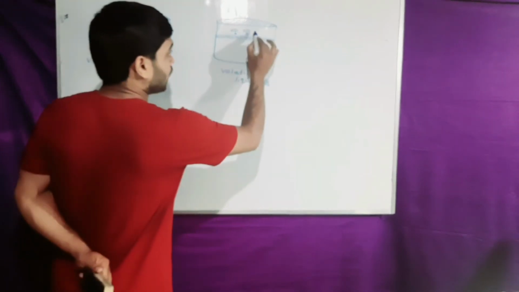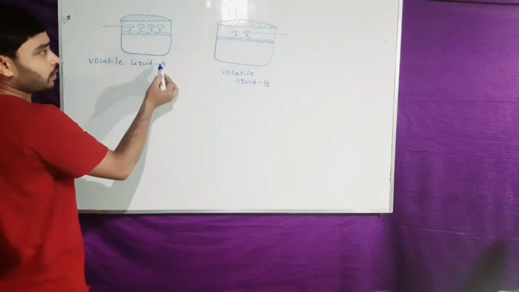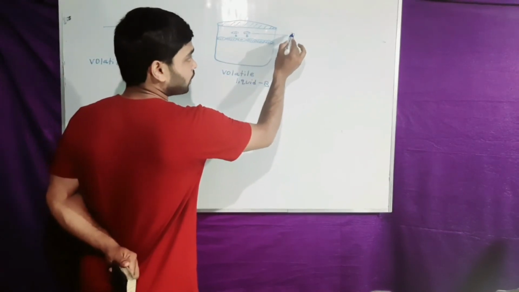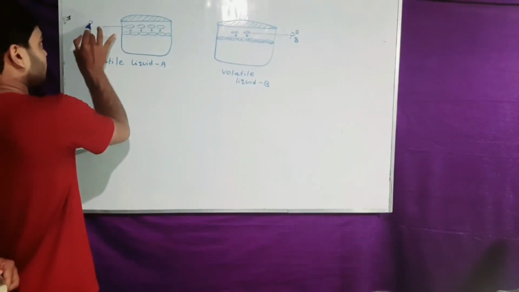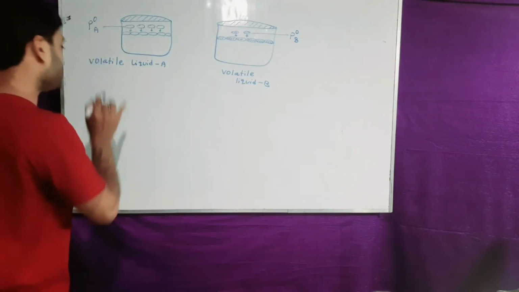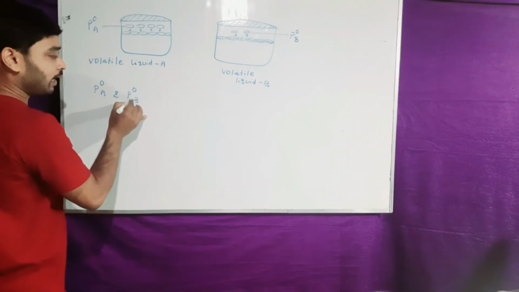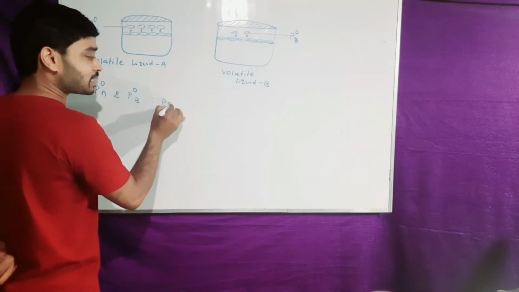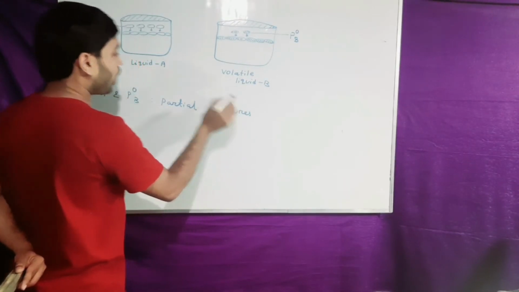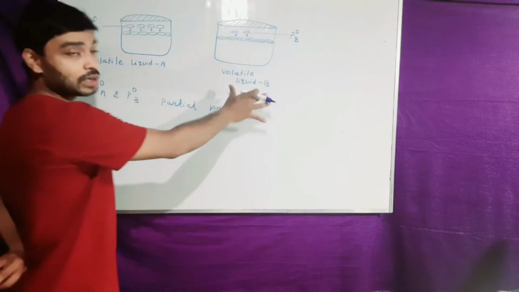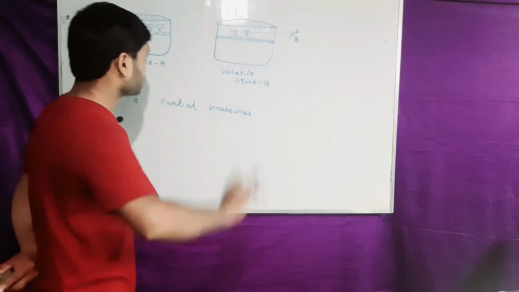So the pressure exerted by the vapors of liquid A and liquid B in its pure form is expressed by P naught A for liquid A and P naught B for liquid B. That means P naught A and P naught B are the partial pressures of the volatile liquid A and volatile liquid B at a constant temperature or at room temperature.